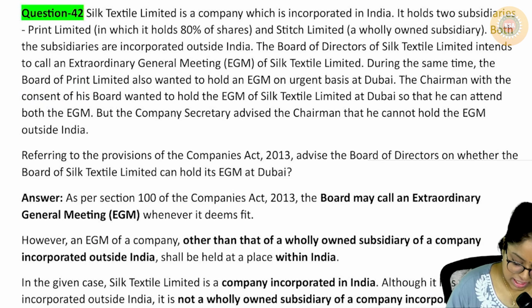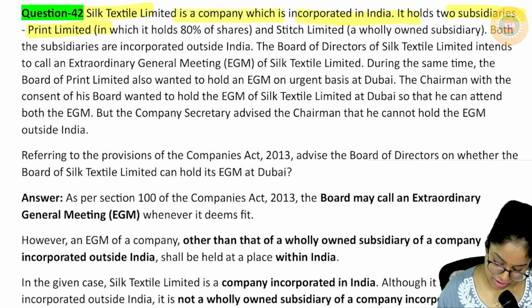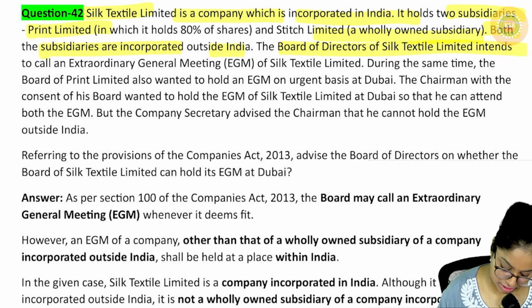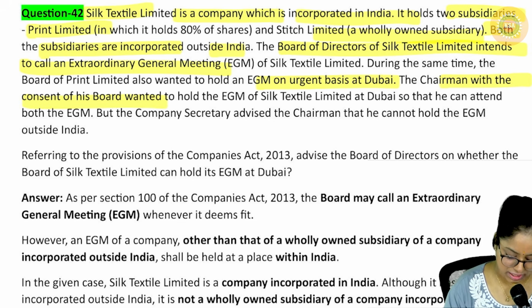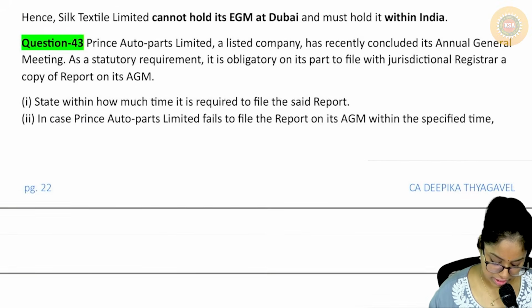Next is Silk Textile Limited, a company which is incorporated in India, holding two subsidiaries, Print Limited. Is it the same stuff? Both these subsidiaries are incorporated outside India. Limited intends to call the AGM the same day on an urgent basis in Dubai. The chairman with the consent. It's the same repeat question of what we just saw. Next is